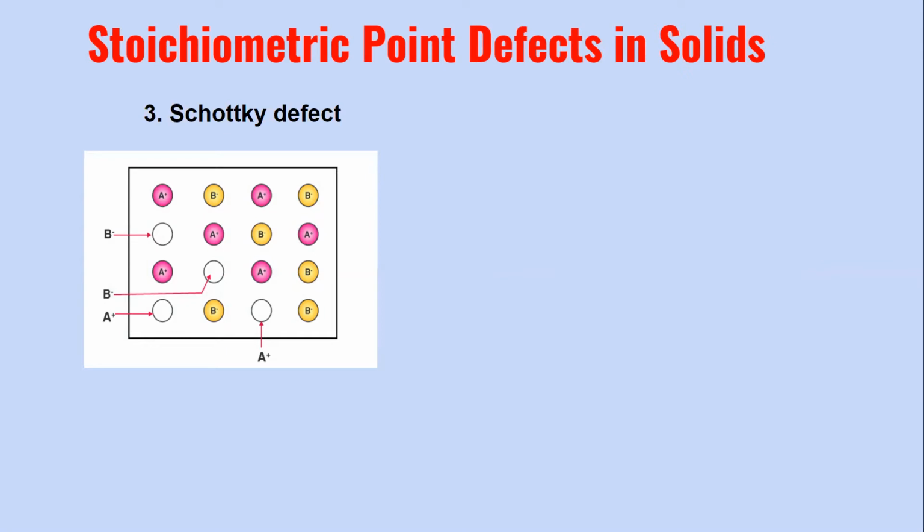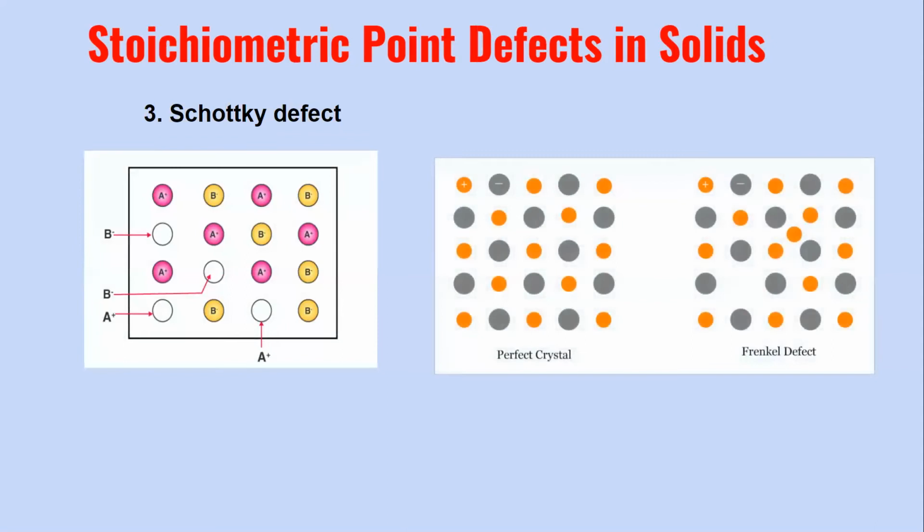Now, when this kind of a vacancy arises, with the missing cations and anions, again, the mass is going to decrease, the volume remains the same, and hence the density of the substance will again decrease in this case. Moreover, since the cations and anions which are missing are equal in number, the electrical neutrality is maintained. And because of that, the stoichiometry is also maintained. That is, the ratio of the combining atoms also remains the same. Now we have the fourth type of stoichiometric defect, that is known as the Frenkel defect.